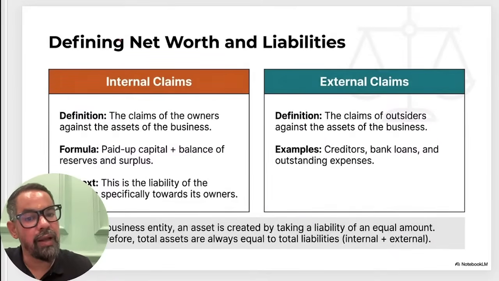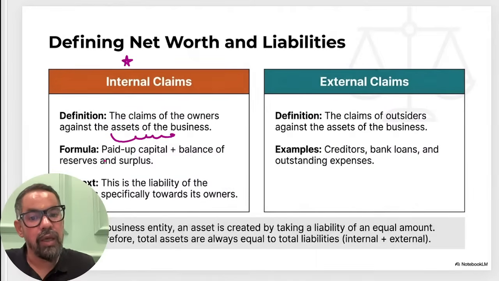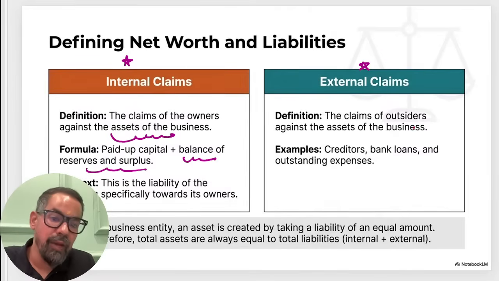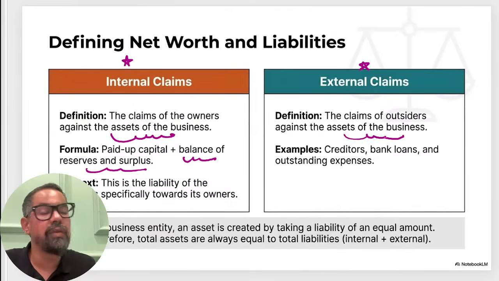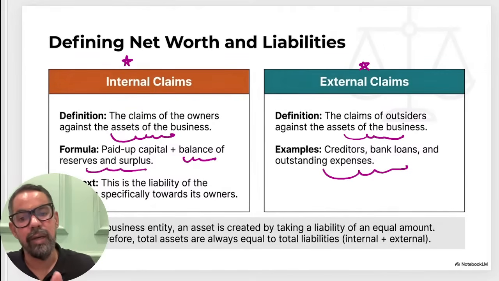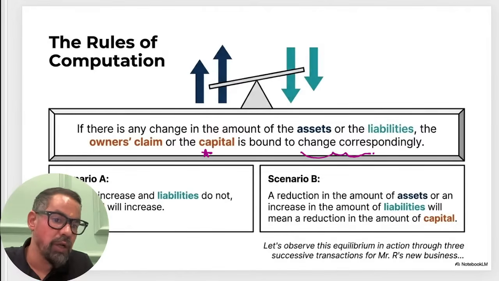Here, internal claim means the claim of owners against the assets of the business: paid up capital plus balances of reserve and surplus. When it comes to external claim, that means liability, the claim of the outsiders against the asset of the business, like creditors, bank loan, outstanding expenses and others. So if there is any change in the amount of asset or liability, the owner's claim or the capital is bound to change correspondingly.